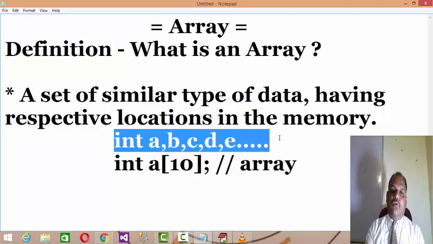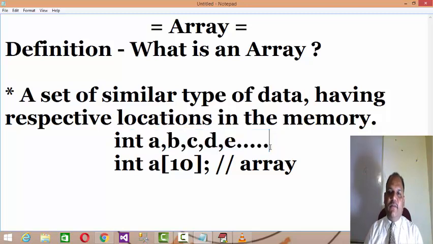To read the input of 10 integer constants also, you require 10 individual scanf statements. As every variable is a different variable, you cannot set a loop either, for the same reason. In case of individual variables I am discussing.